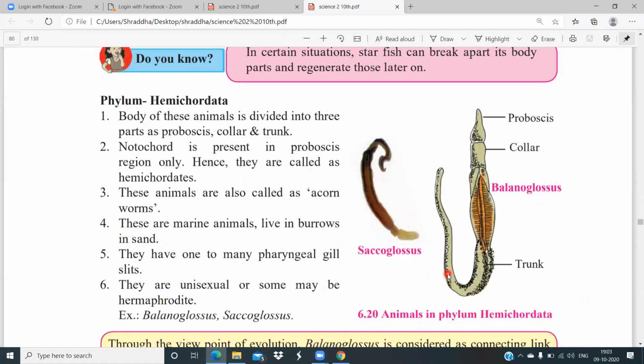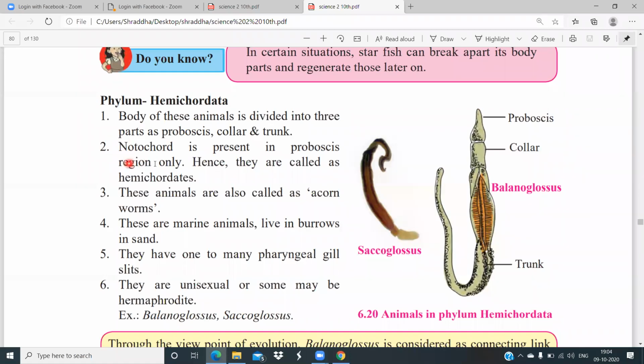So the body of this organism is divided into how many parts? Three parts. Proboscis, then collar, and the trunk. So the body of these animals is divided into three parts as proboscis, collar, and trunk. So this is the first characteristic of phylum Hemichordata. Now notochord is present in the proboscis region only, hence they are called hemichordates.